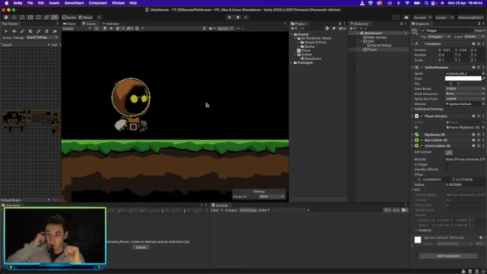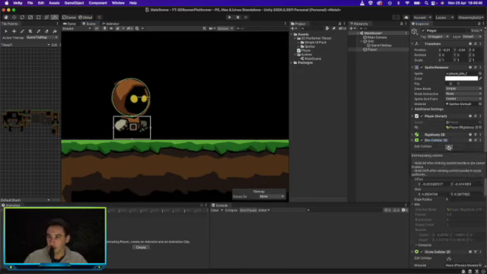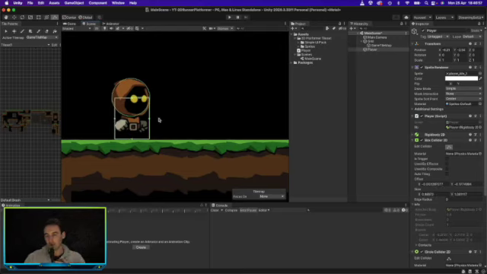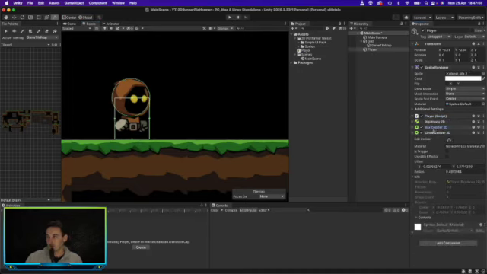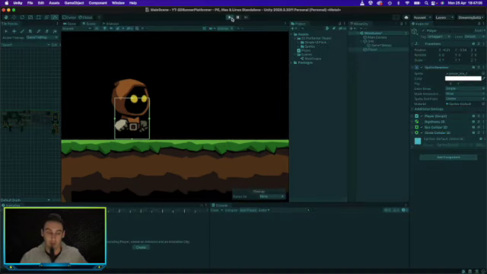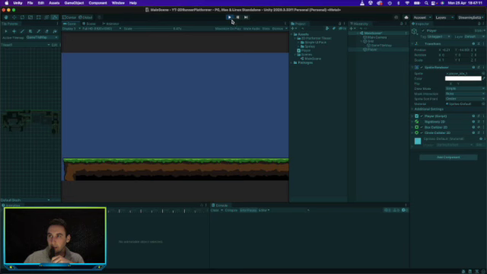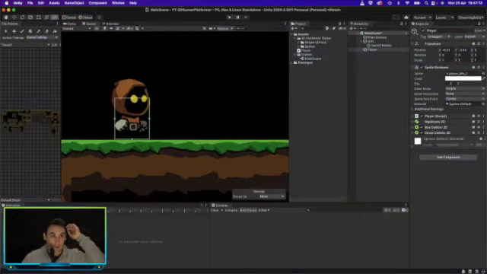Now that we've got our colliders, you can see both of them. We can make that higher so that it covers the full body as well as the head. Hopefully this will register the collision, and it still doesn't. So let's see why that is happening.